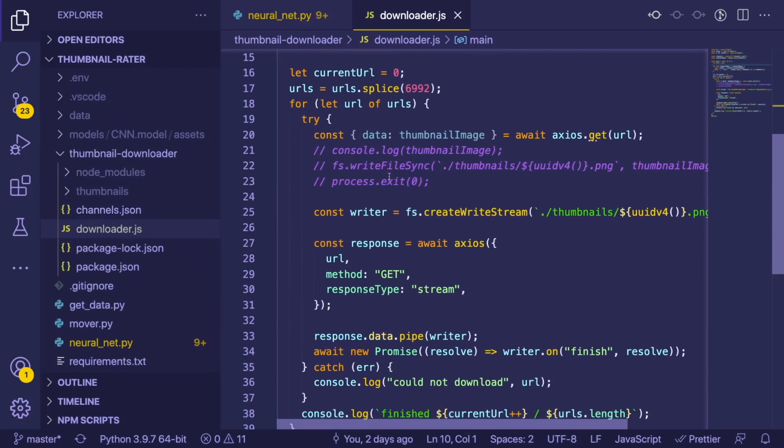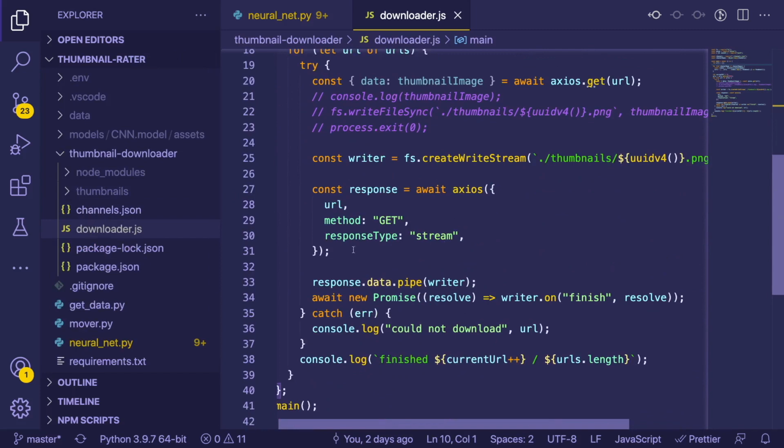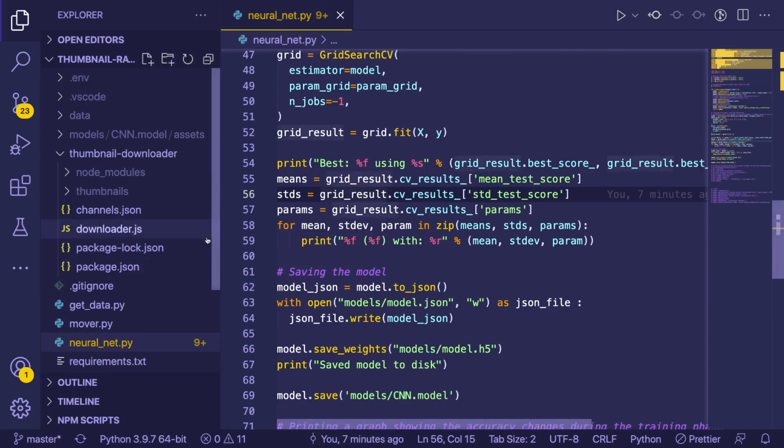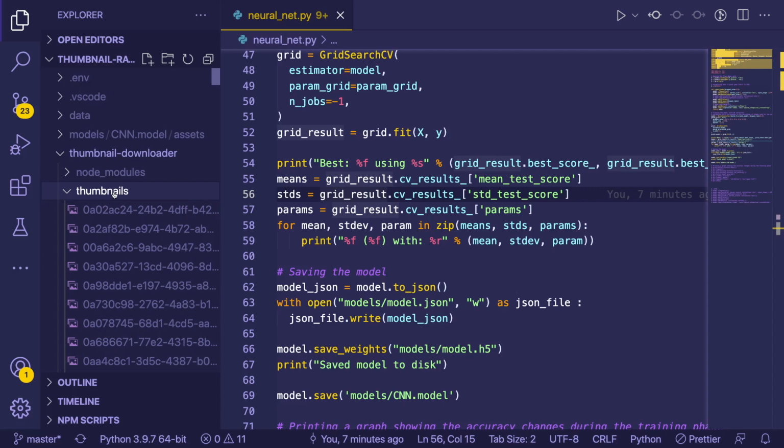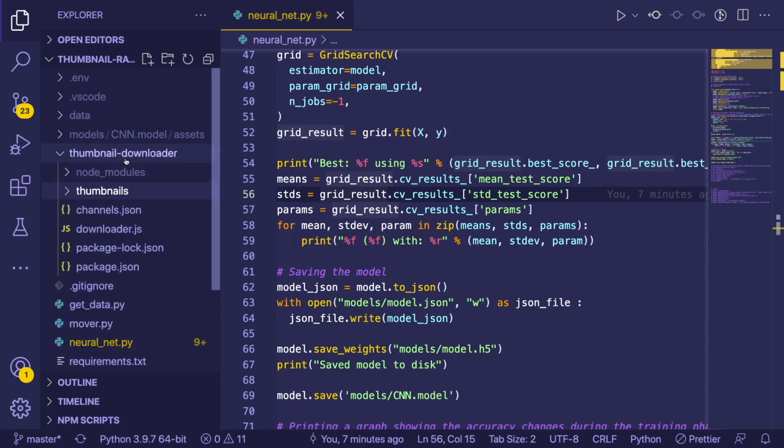So I wrote this script that basically just downloads the file, puts it in the folder, that's it. So I think this was a good use case for using Node, especially for me in my personal knowledge. But the next step is I need to take all those thumbnails and move them to the subfolders, right? I kind of talked about that before.